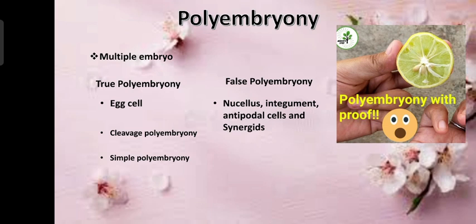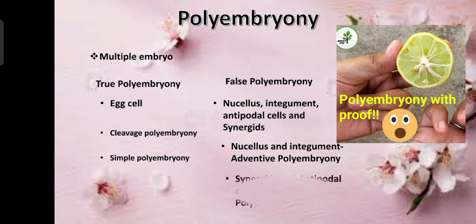When the nucleus or the integument cells are involved in development of the embryo, it is called adventive polyembryony. If the synergids and antipodal cells are involved in producing multiple embryos, it is called mixed polyembryony.